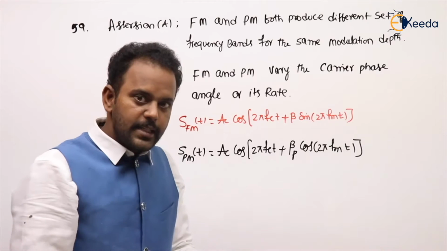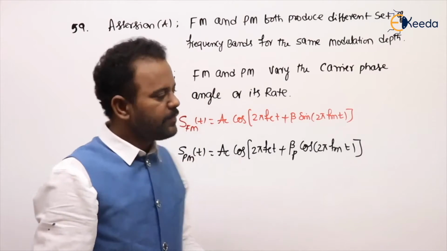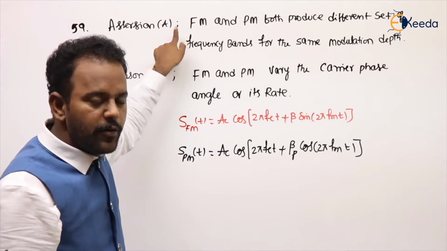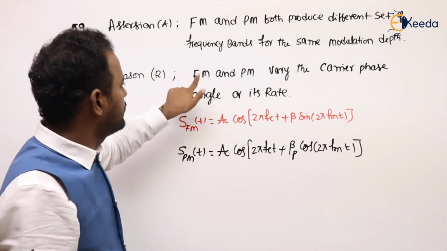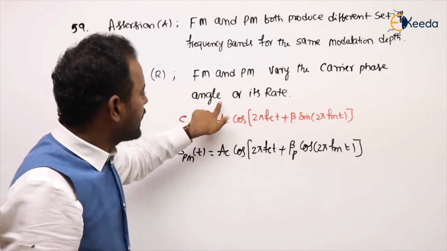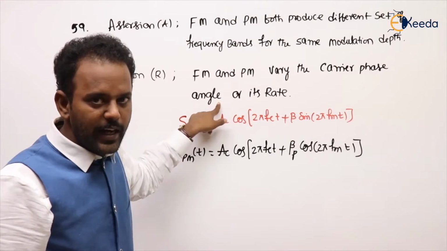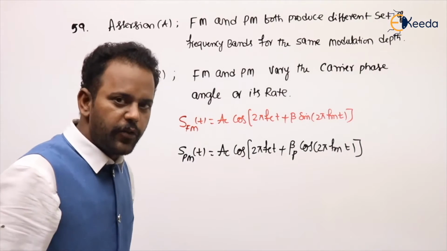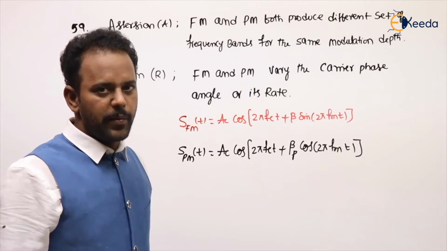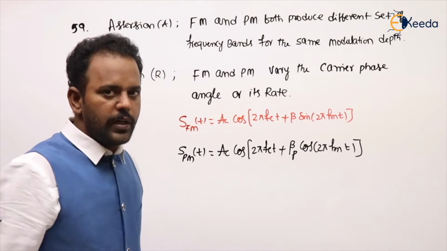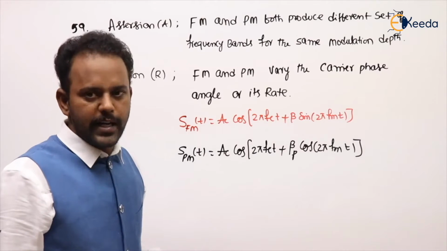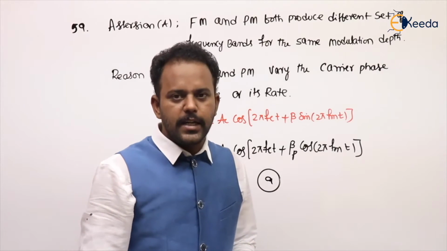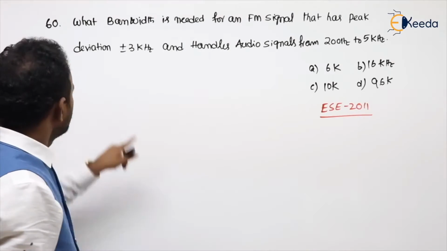Now see, is the reason a correct explanation for the assertion or not? Here FM and PM will produce different frequency bands even for the same modulation index because FM and PM vary the carrier phase angle. Yes, it looks like a valid meaning. Because of different phase angles, they are producing different frequency bands. Are you understanding my point? So the reason is also correct for the assertion. So you have to take option A, because both are correct and the reason is the correct explanation for the assertion. See the next problem.